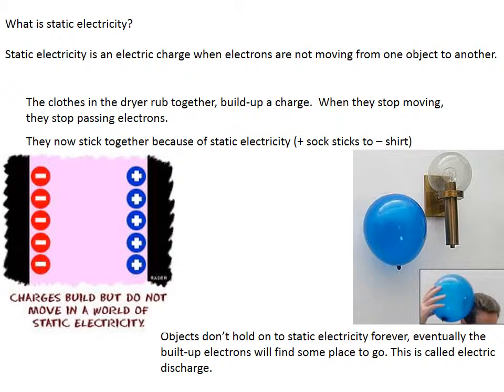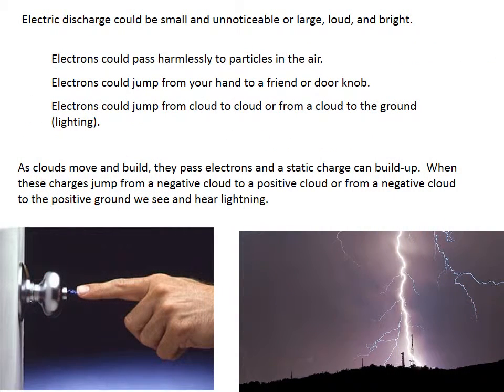There is matter everywhere though, so objects don't hold on to static electricity forever. Eventually, the built-up electrons will find some place to go. The sudden jump of charged particles, the release of static electricity, is called electric discharge or static discharge. Electric discharge could be small and unnoticeable or large, loud, and bright.